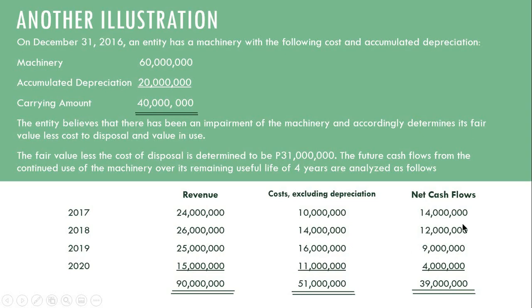With a net cash flow. So, our net cash flow is just revenue minus cost. So, this is 14 million for 2018, 17, and so on. Of course, because it is now December 31, 2016, these cash flows are for next year, 2017, up until 2020. So, because these are future cash flows, we need to discount them using the appropriate discount rate, to get the present value of the net future cash flows.